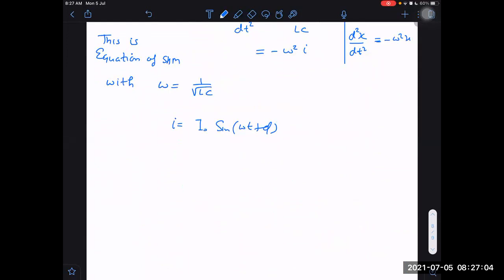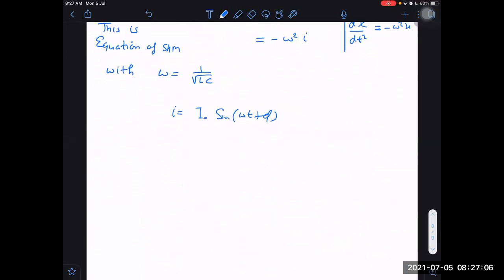Now, we know how to determine I naught and phi. That is our main concern here. To determine I naught and phi, we have to apply some initial conditions at t equal to 0. What is the current? How do I know that?